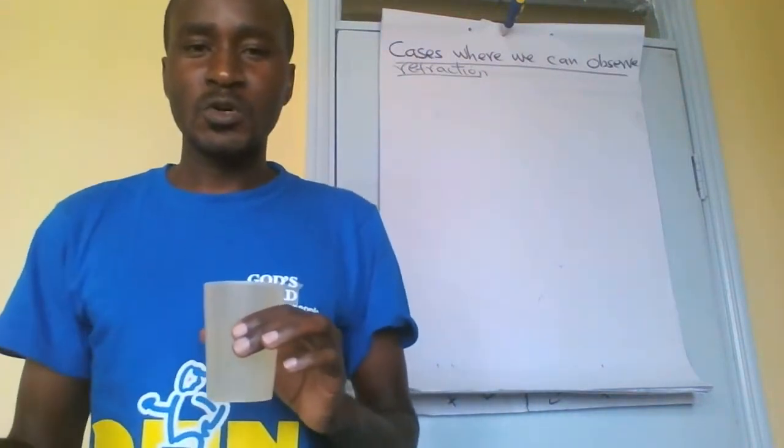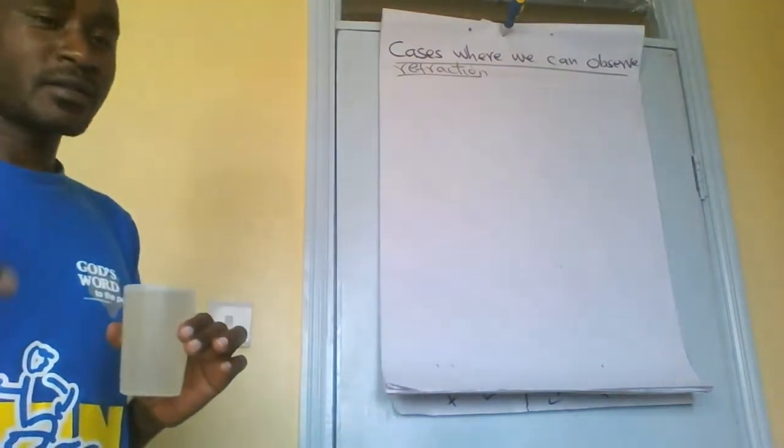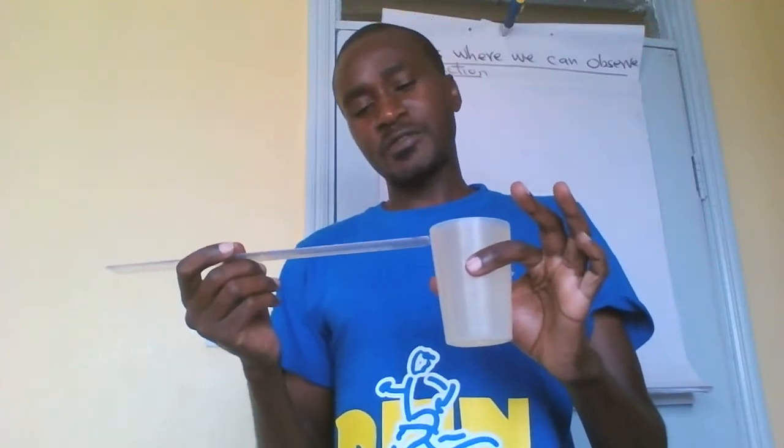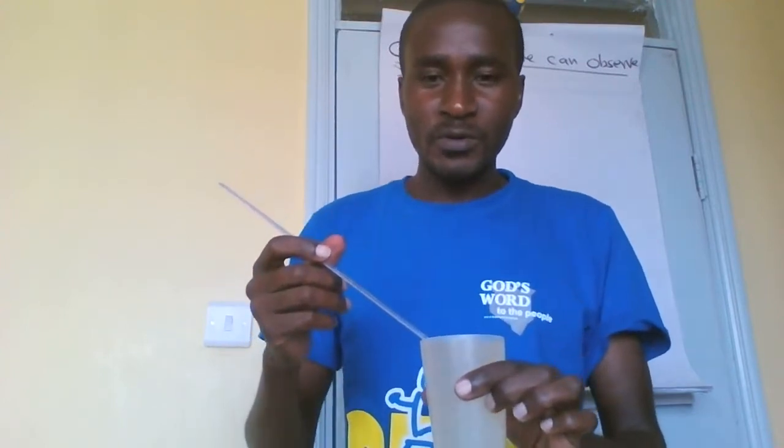So we want to investigate. This is a plastic ruler, and this is water. You make sure your glass is full of water. Then you dip your ruler inside. As you dip your ruler inside, you observe.